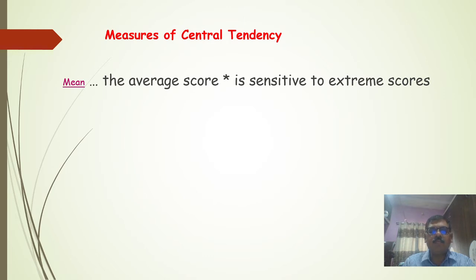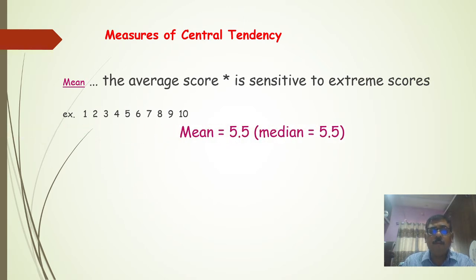Then, regarding the measures of central tendency, the mean, the average score, is sensitive to extreme scores. For example, we have the values 1 to 10: 1, 2, 3, 4, 5, 6, 7, 8, 9, 10. The mean is equal to summation of all values divided by 10, that equals 1 plus 2 plus 3 plus 4 plus 5 plus 6 plus 7 plus 8 plus 9 plus 10, that equals 55 divided by n, that equals 55 divided by 10, that equals 5.5, which is the mean.